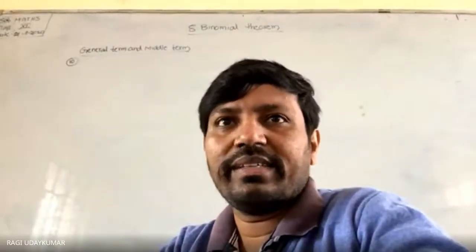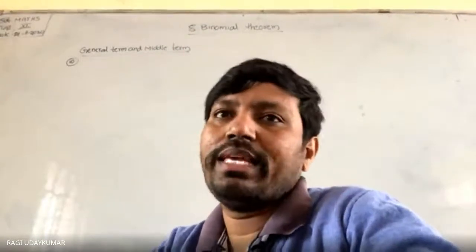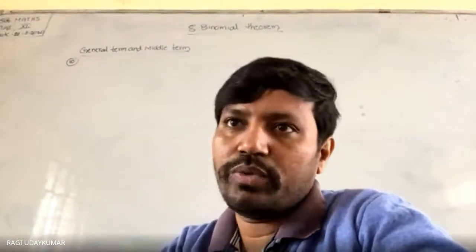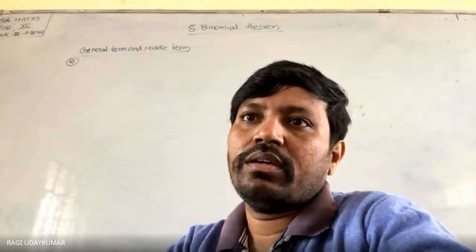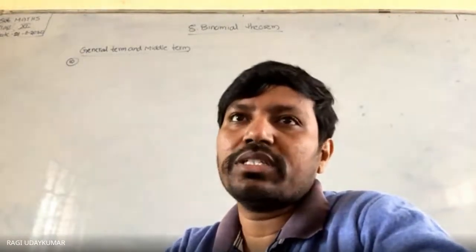The coefficient of the r minus 1th, rth and r plus 1th term in the expansion of x plus 1 whole to the power n are in the ratio of 1:3:5. Find n and r. How do you find out? कर सकते हैं. थोड़ा problem lengthy होगा. 2 linear equations you will get in the expansion of this one. And after solving the 2 linear equations, you are going to get. So okay, let me solve this one. Okay, solve कर सकते हैं.